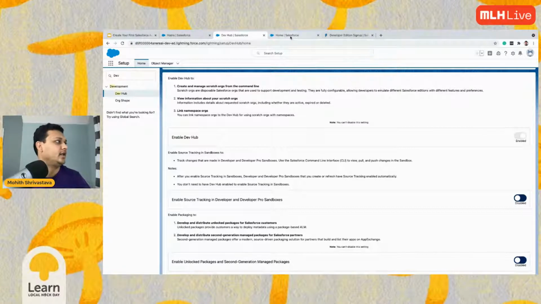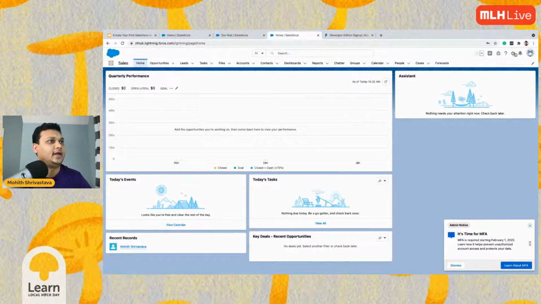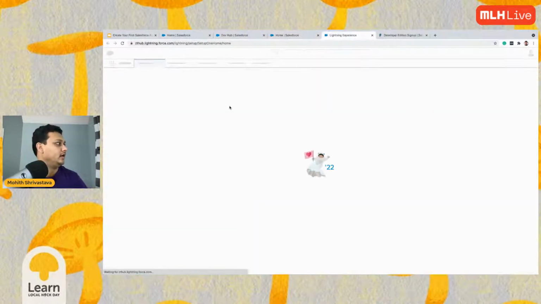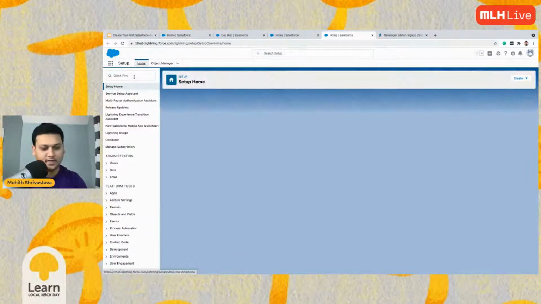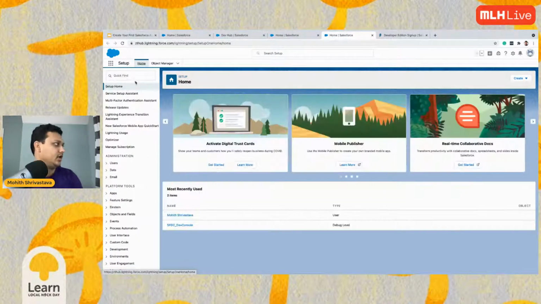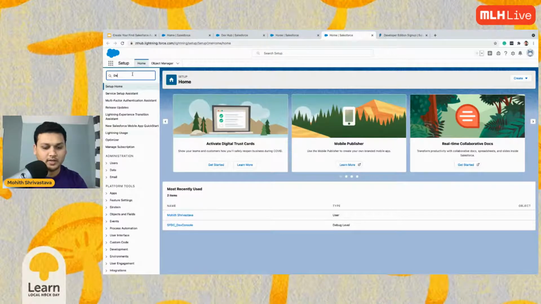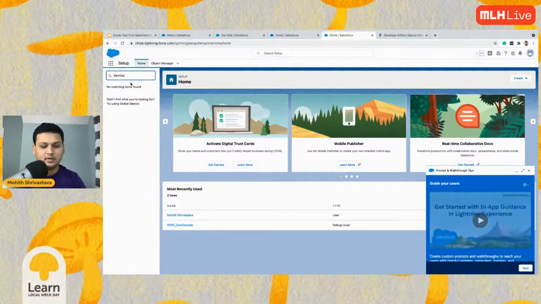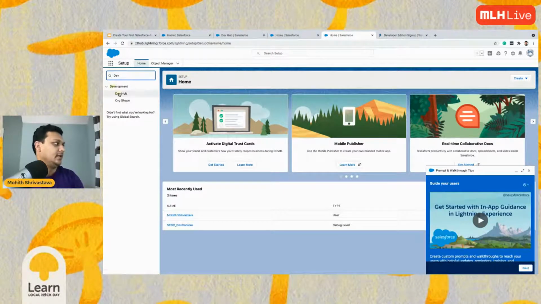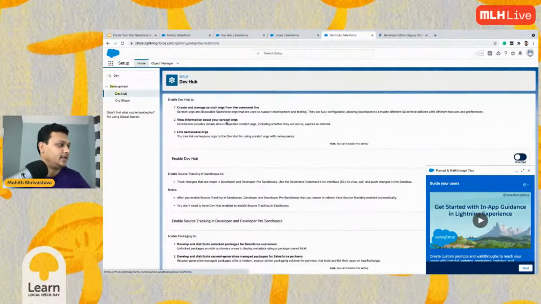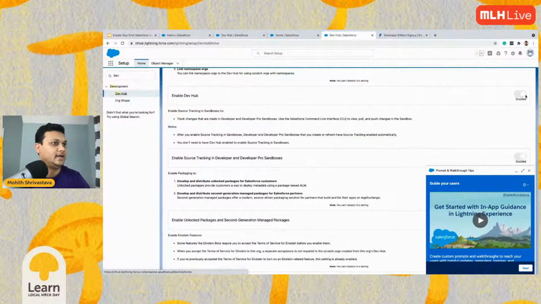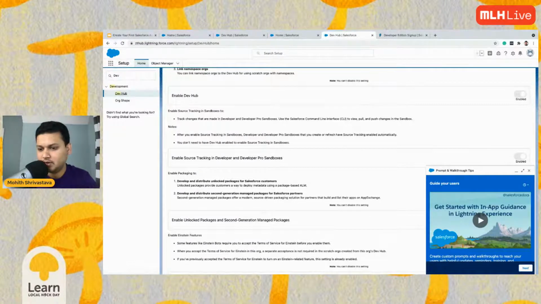Even in this org that I'm logged in to, I have the Dev Hub enabled. So I go here and search for Dev Hub. Otherwise, you'll get that error that I just got. So I look for Dev Hub, and make sure that this Dev Hub is enabled. Now, once you do that, go ahead and authorize it.